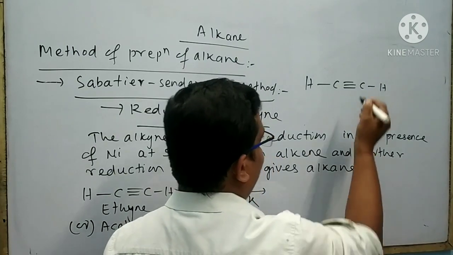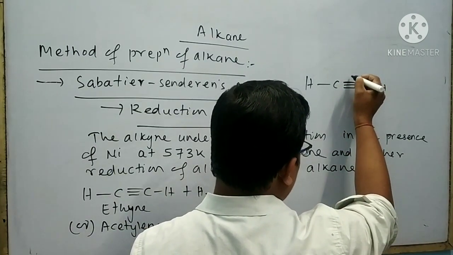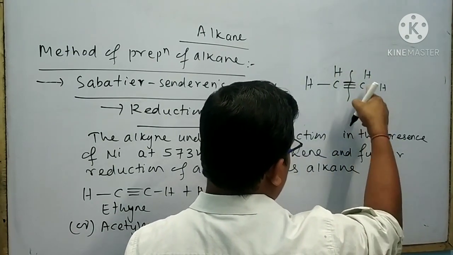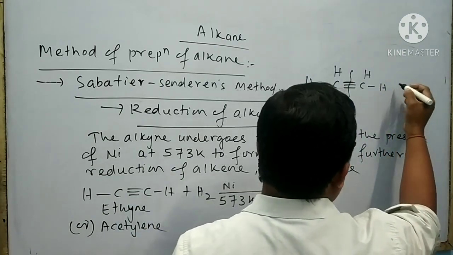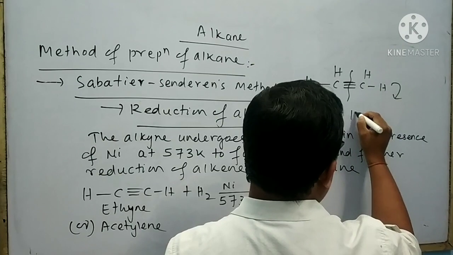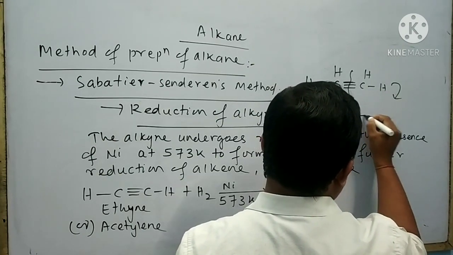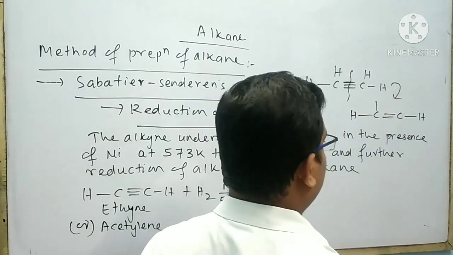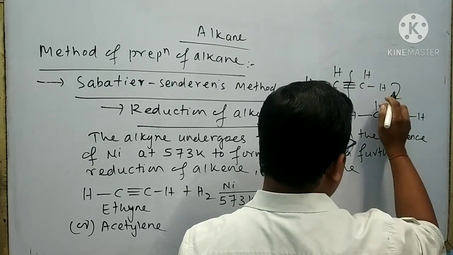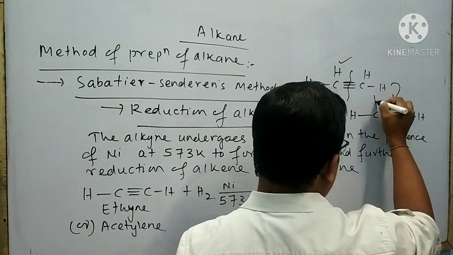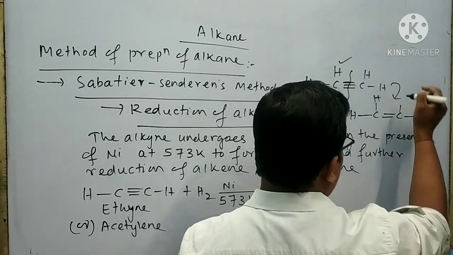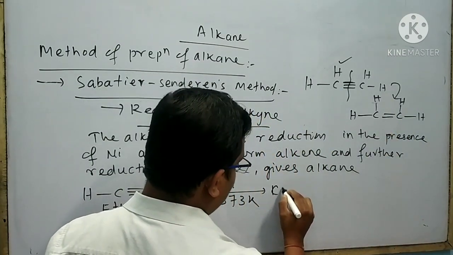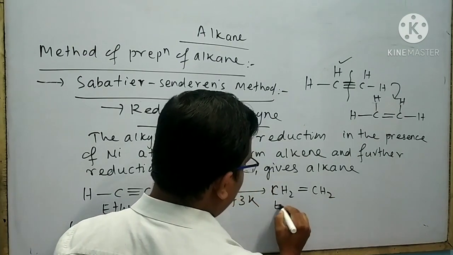At first I will break one of the pi bonds like this and give two nascent hydrogen atoms to these two carbon atoms. Then we get H-C=C-H, with one bond remaining empty on each carbon, so the hydrogen must attach to each carbon atom. The product is CH2=CH2. This is ethene.